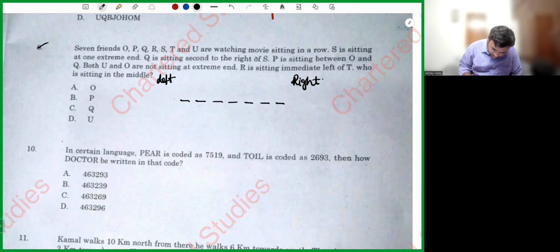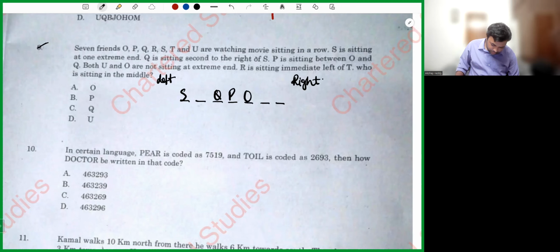So S is sitting at one extreme end. Next, Q is sitting second to the right of S. First right, second right. Q is sitting second to the right of S. P is sitting between O and Q. So obviously P must sit here itself. O will sit here. P is sitting between O and Q.